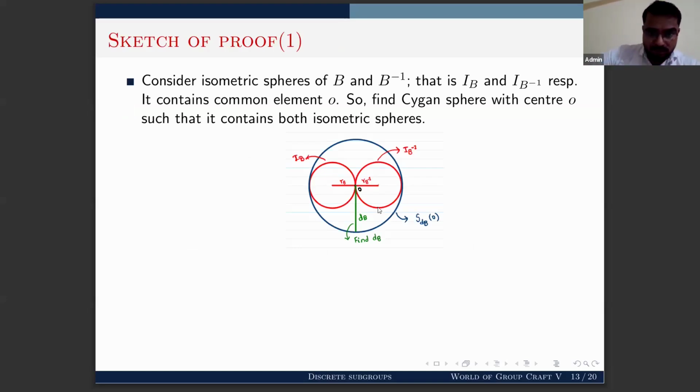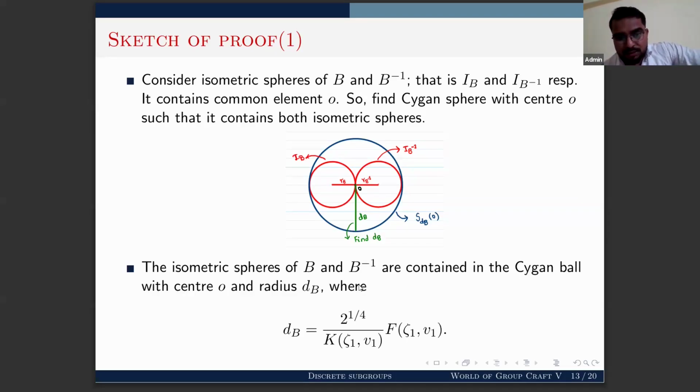I drew this picture where the red circles are the isometric spheres IB and IB inverse, and 0 is the common point between them. Our claim is to find a bigger sphere which contains both isometric spheres, so we need to find a radius dB and center 0 such that both isometric spheres are contained inside that bigger one.